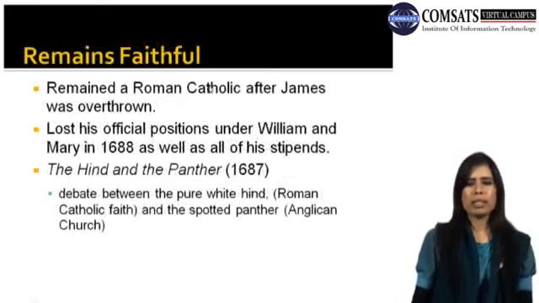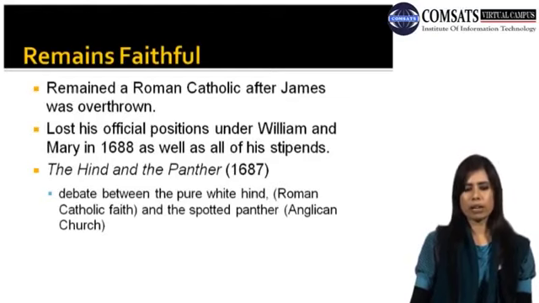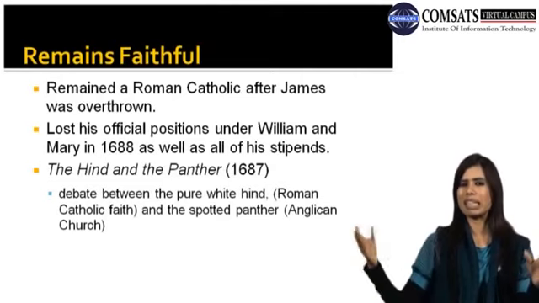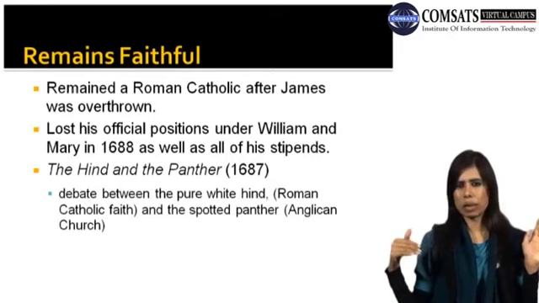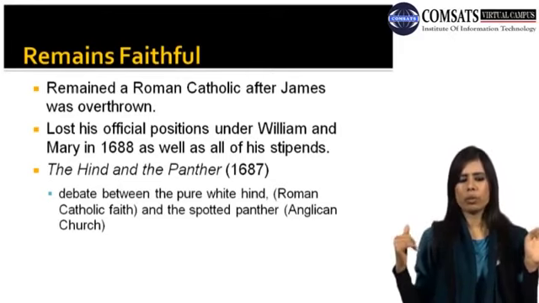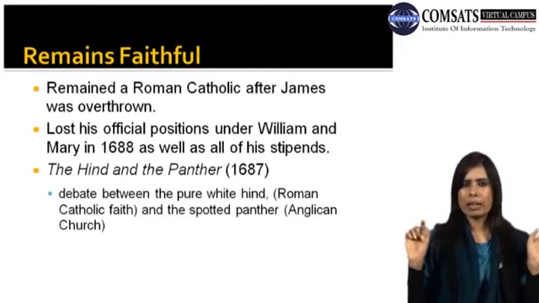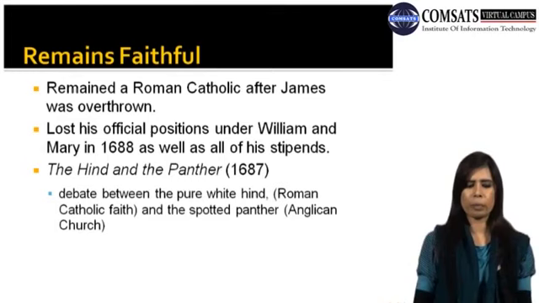Okay, he remained faithful. He remained a Roman Catholic after James was overthrown. So after James was overthrown, Dryden still remained a Roman Catholic. He didn't change his religion after that time. He lost his official possessions under William and Mary in 1688, as well as all of his stipends.